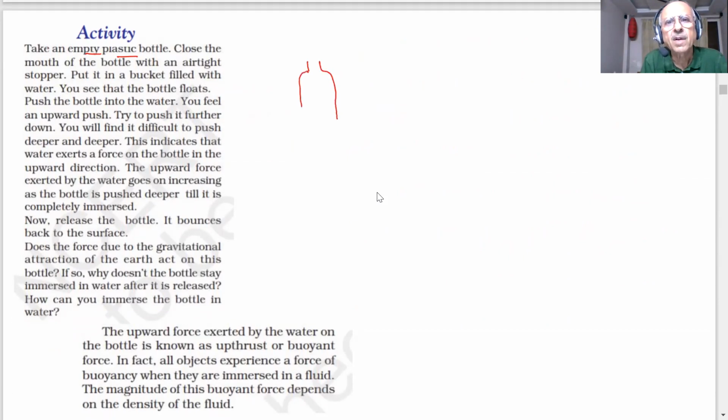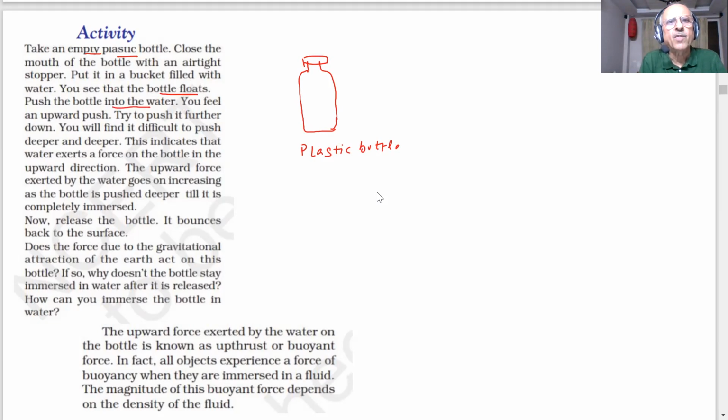This is an empty plastic bottle. Put an airtight stopper on it. Put it in a bucket filled with water. You see the bottle floats. What happens? It will sink or float? Float. You see the bottle floats in the water.